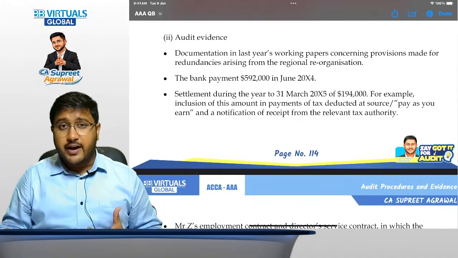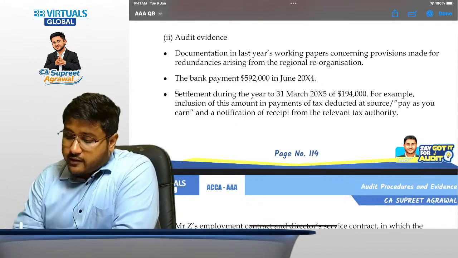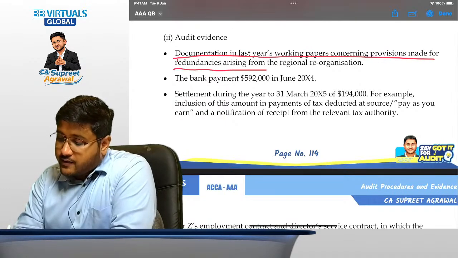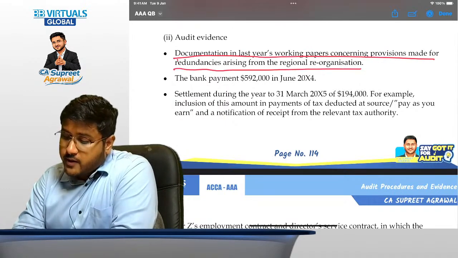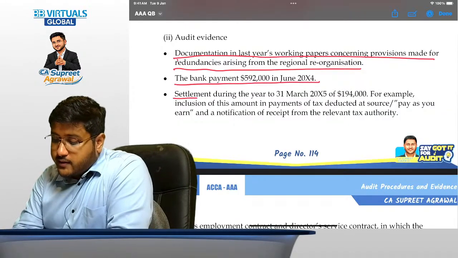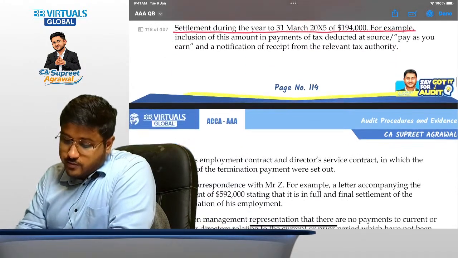In the last lecture, I particularly told you how you should draft your answer for audit procedure. Now, audit evidences. Documentation in the last year's working papers concerning provision made for redundancies arising from regional reorganization. The bank payment of $592,000 in June 2024. Settlement during the year to 31st March 2025 of $194,000 should be traced.